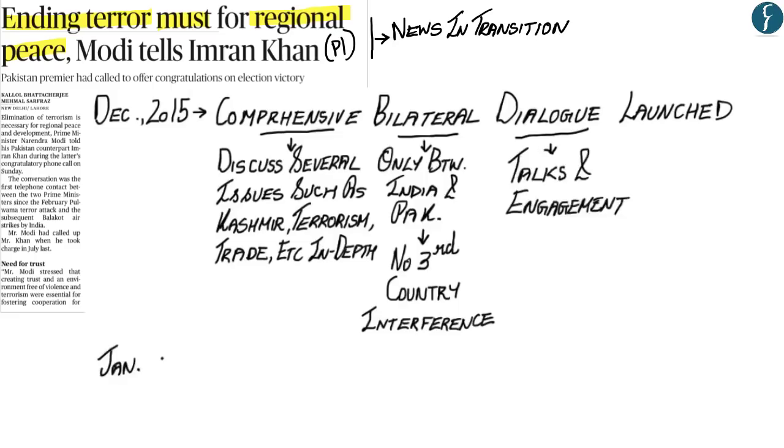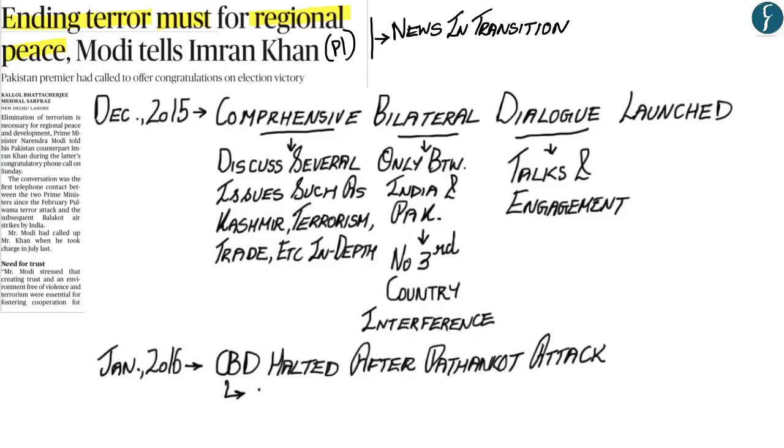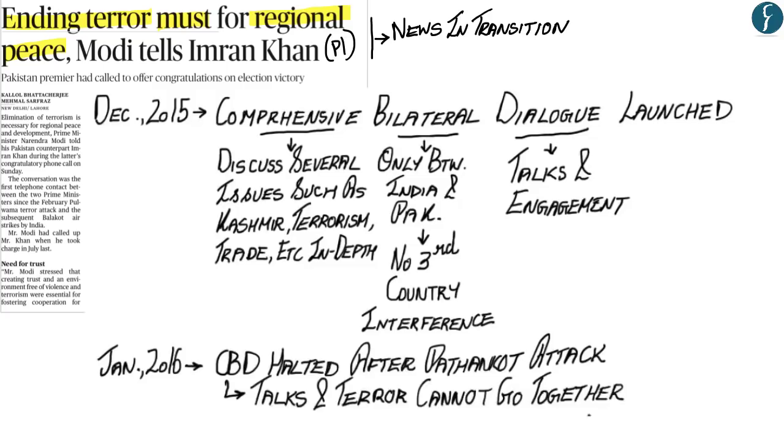However, in January of 2016, the Pathankot terrorist attack happened in India. And after the Pathankot terrorist attack, India stopped the Comprehensive Bilateral Dialogue with Pakistan. And the reason given by India for halting the Comprehensive Bilateral Dialogue was that talks and terrorism cannot go together, wherein Pakistan cannot continue to export terrorism to India, such as during the Pathankot attack, and expect India to continue to hold talks, irrespective of the fact that Pakistan continues to support terrorism. And it is within that context that the Indian government stopped the Comprehensive Bilateral Dialogue with Pakistan.